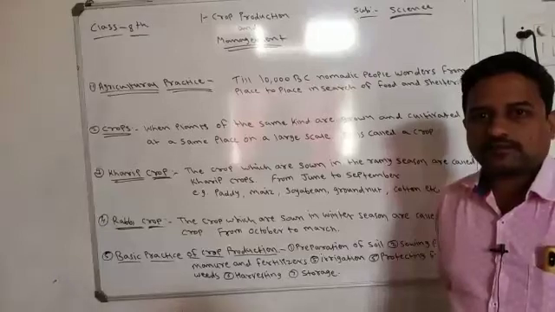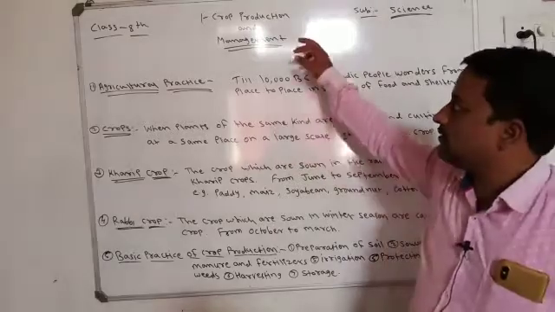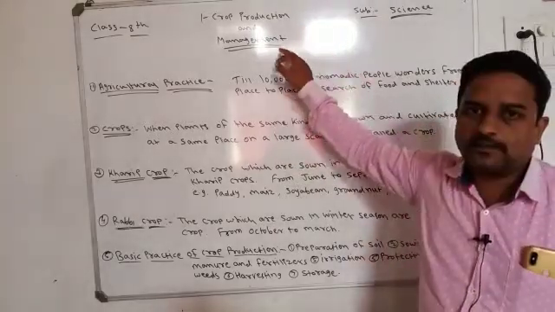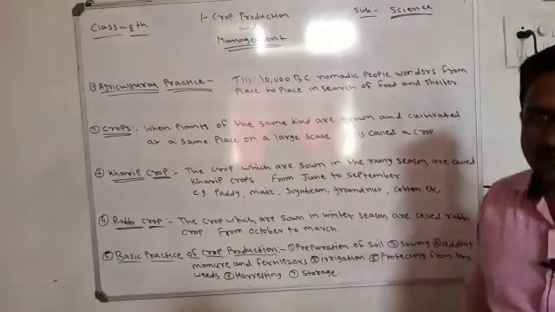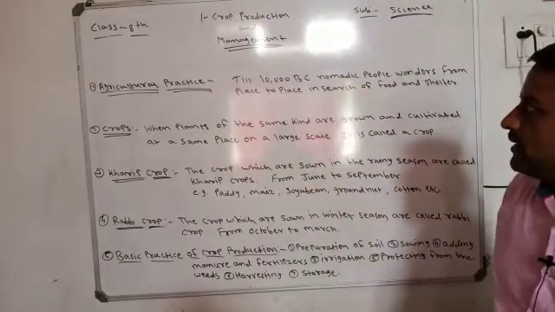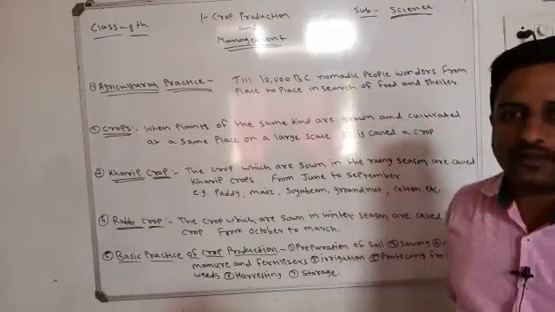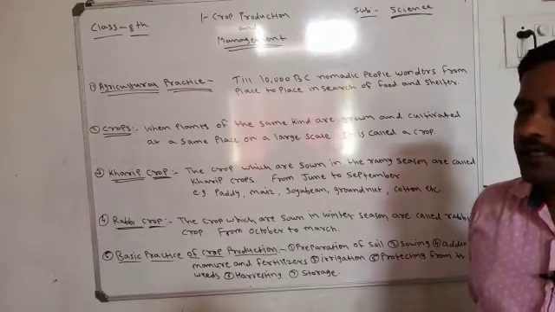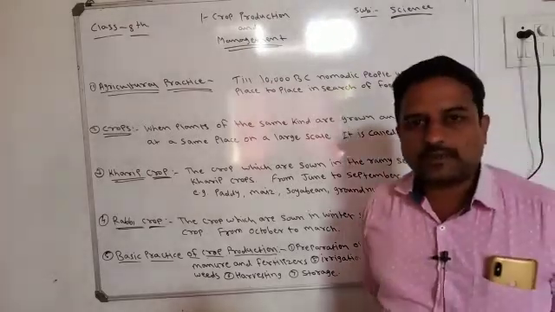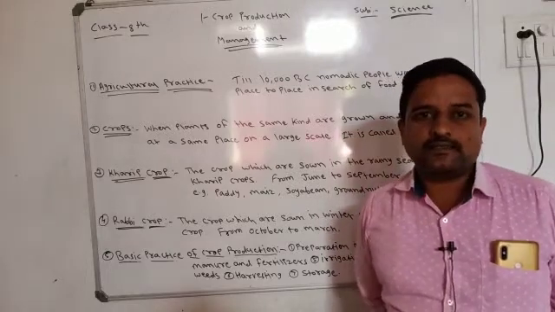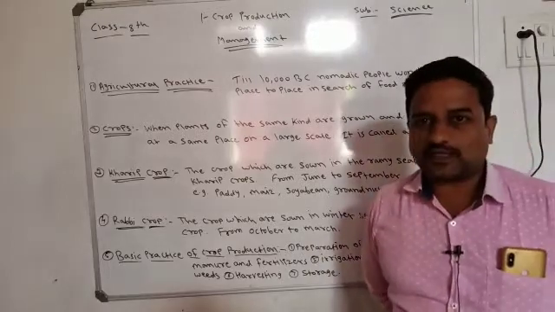Good morning students. Today we are going to learn about chapter number 1, and the name of the chapter is crop production and management, of class 8 subject science. It is the most important part for each and every country and for each and every person. Why? Because only because of crop production and its management we get our food daily. That's why crop production and management is very important for us.